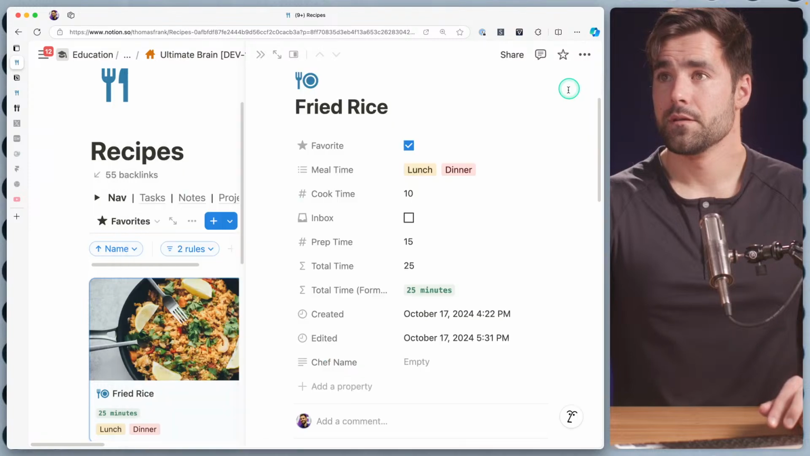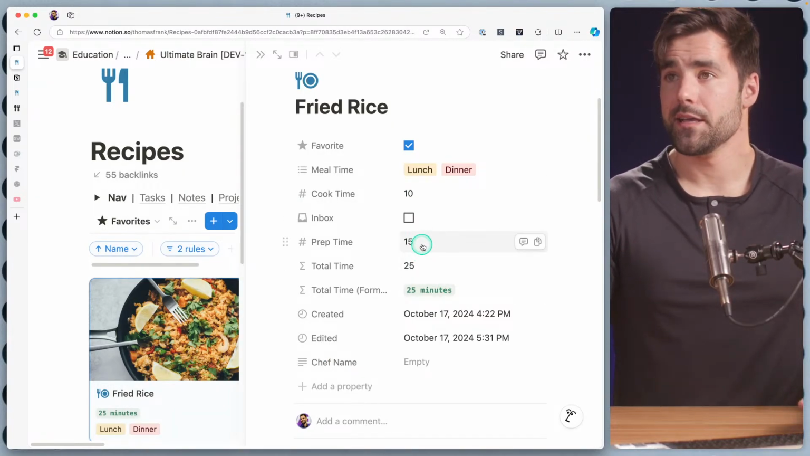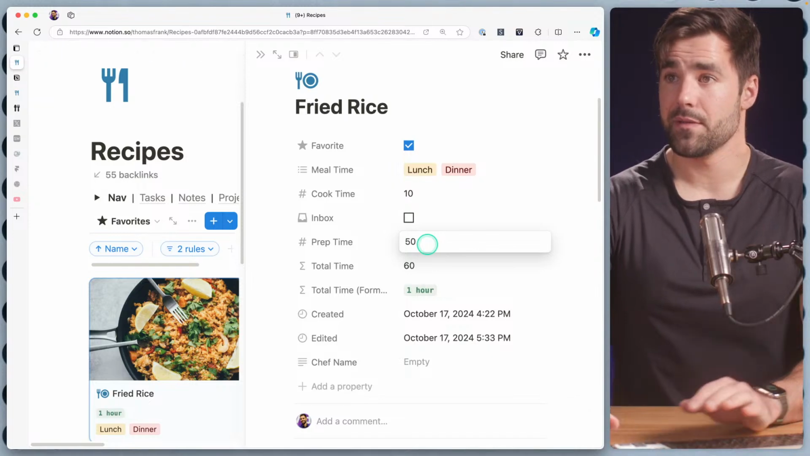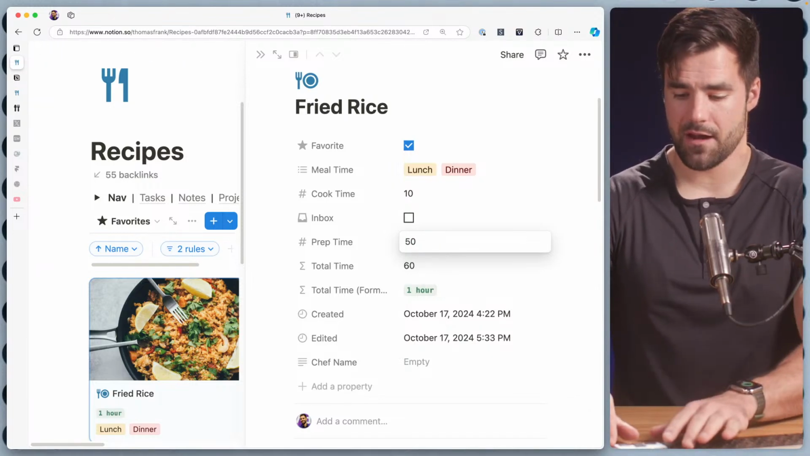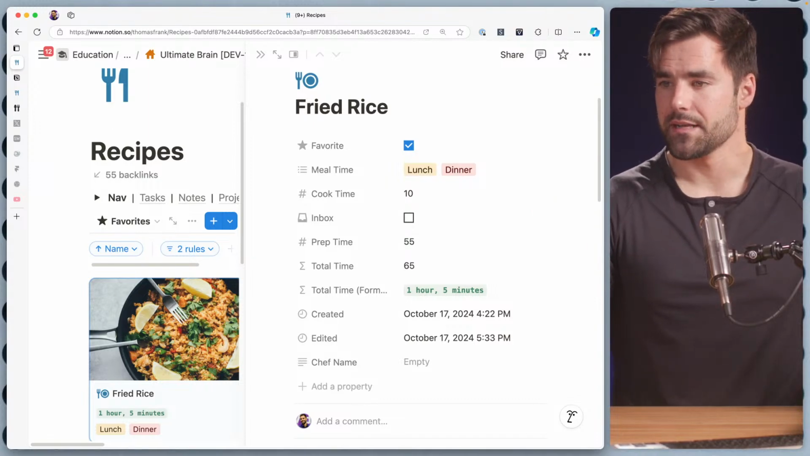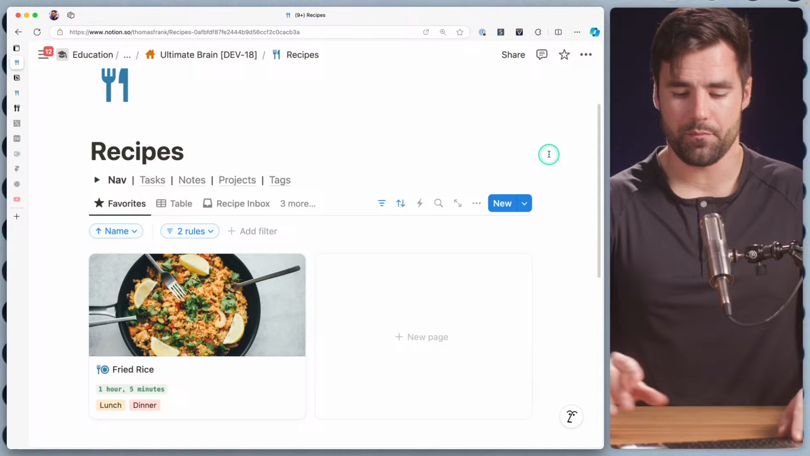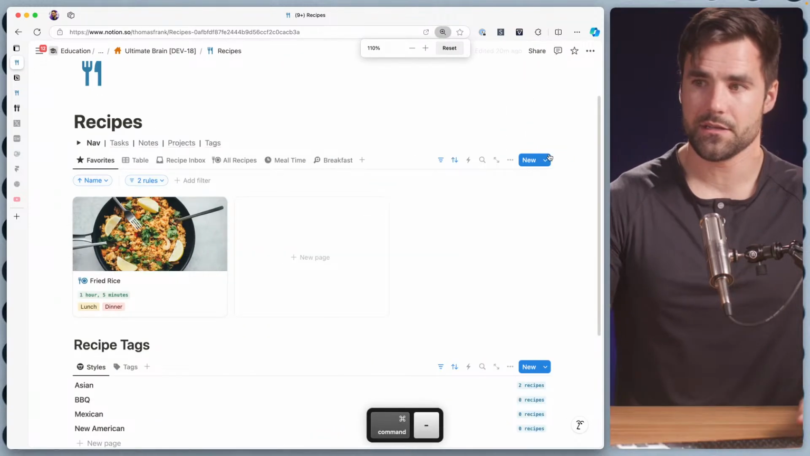Cool. So now we have 25 minutes. Perfect. If we say bump prep time up to 50 minutes, we get 1 hour, just like that. And if we bump that up to 55, we get 1 hour, 5 minutes. Perfect. All right. So I think that is where I'm going to end this little build stream for the night.